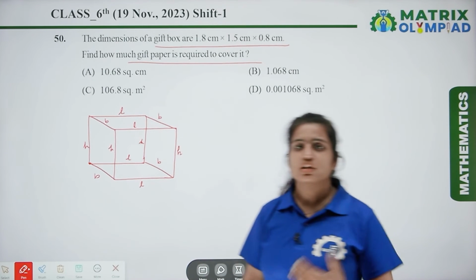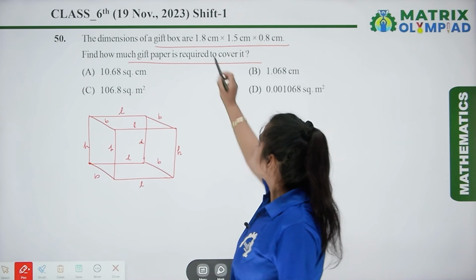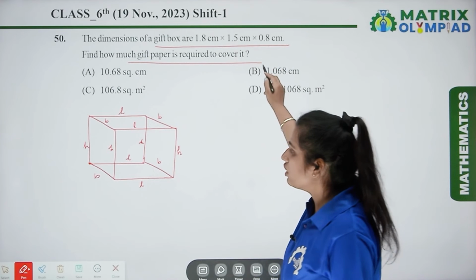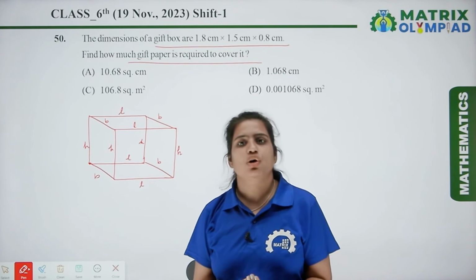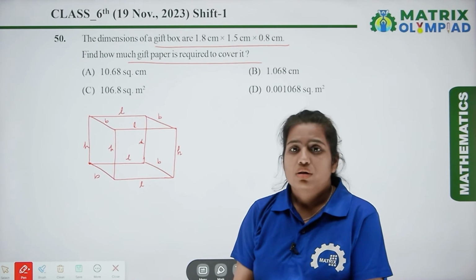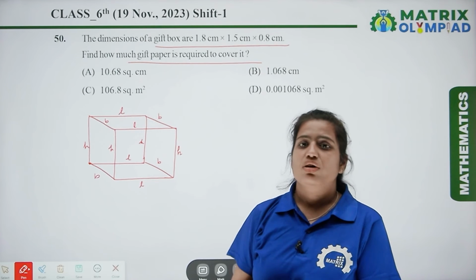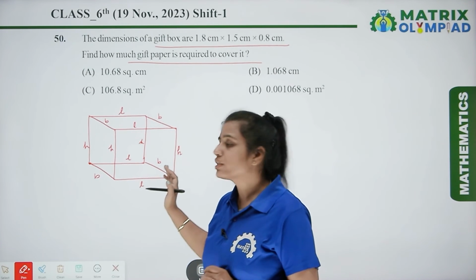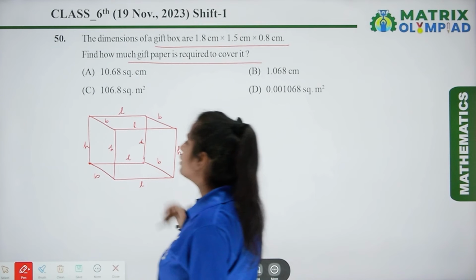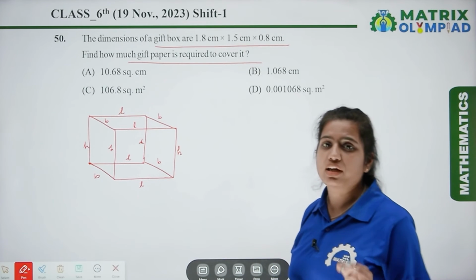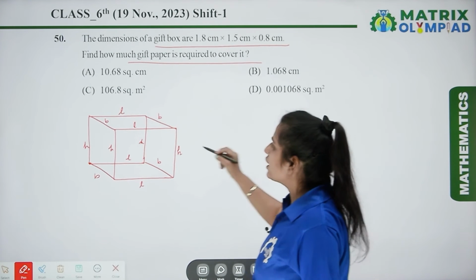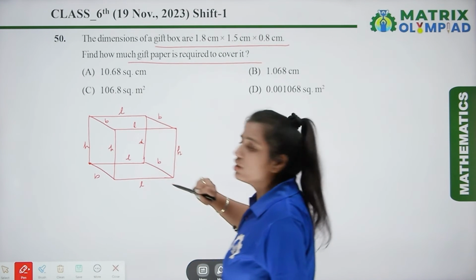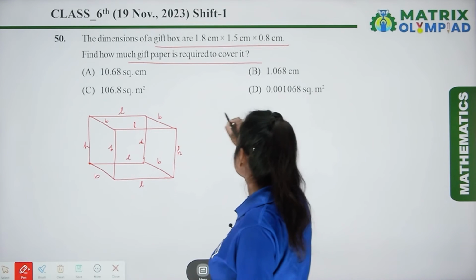So we have to cover this box. So here the dimensions are given, and to wrap up a gift box we have to add all the faces of the cuboid. So the total number of faces is 6. So we have to cover all the 6 faces of a cuboid by gift paper. So let's find out the area of the 6 faces.